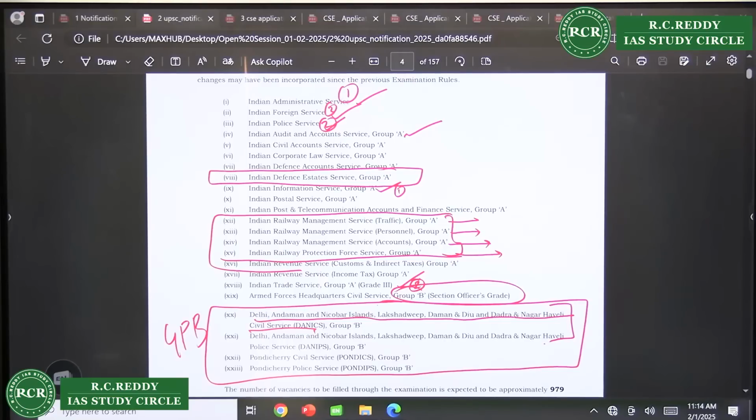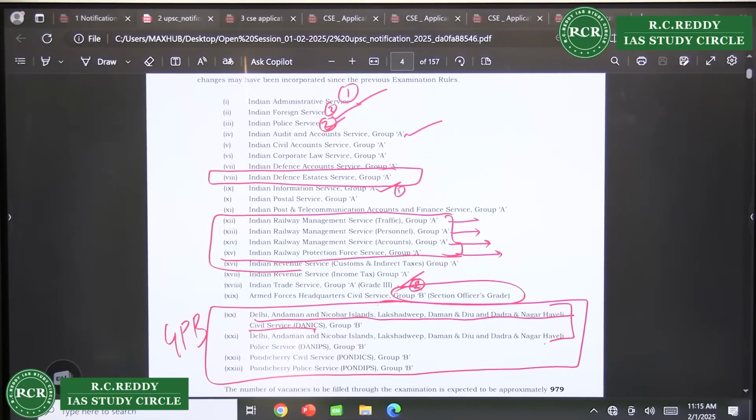One thing more, it's not necessary that you fill it. Usually all people will. If you get some rank, even if it's the last rank, you would want to get some service, right? So in case you are very sure that you are not eligible for IPS, you can skip it also. But I would prefer that you put it at least in the 5th position, and if somebody asks, tell them that you were not fit, that is why you have put it there.